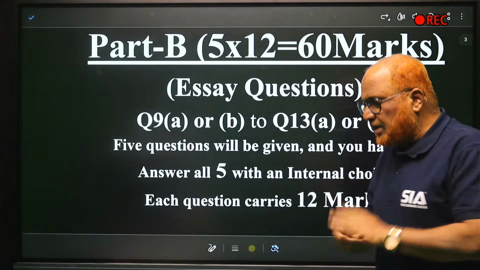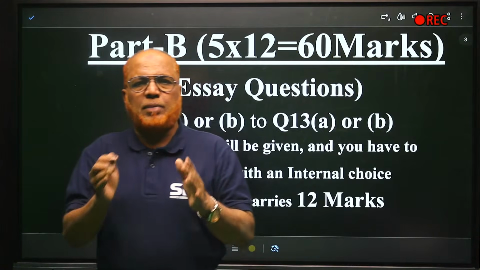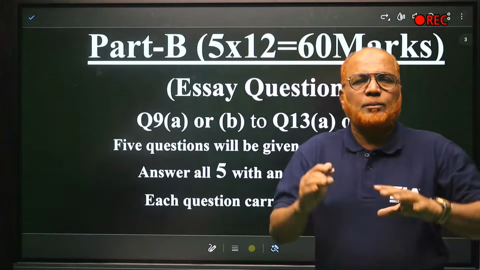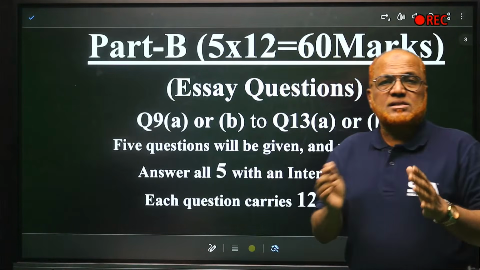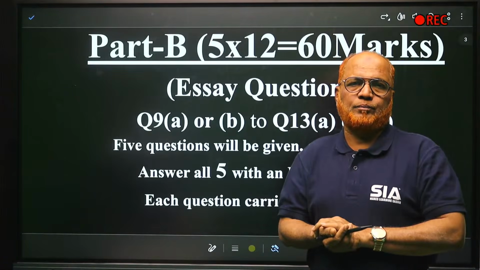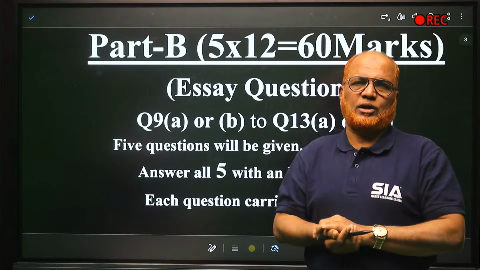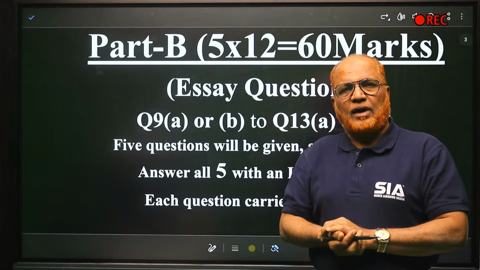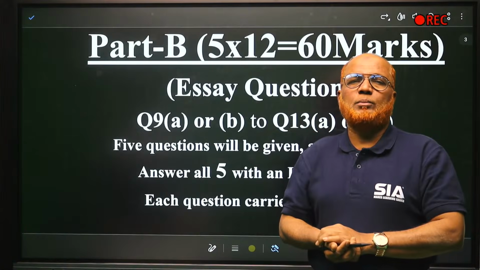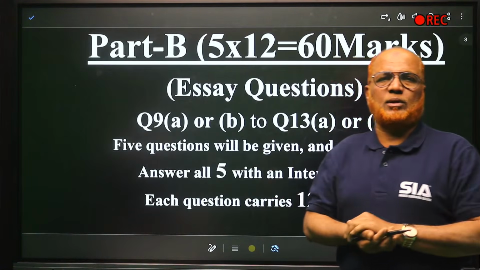Now, the students will wonder whether we'll get a theory question or a problem in this part B. So remember, more chances are there that both will be problems. But sometimes in some units, they may give you one theory question, one problem. But a problem is normally expected in every unit. From unit 1 to unit 5, we can expect one problem definitely. So your focus should be more on problems because you can score more marks in problems.